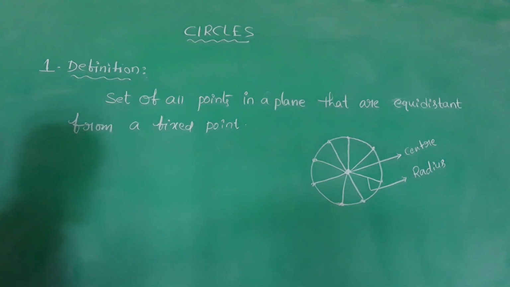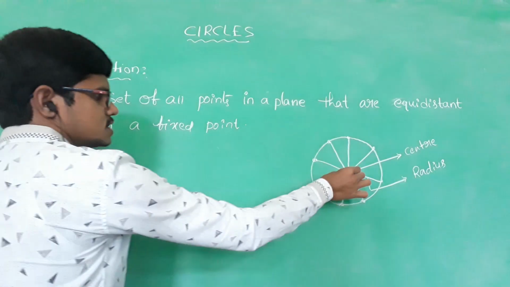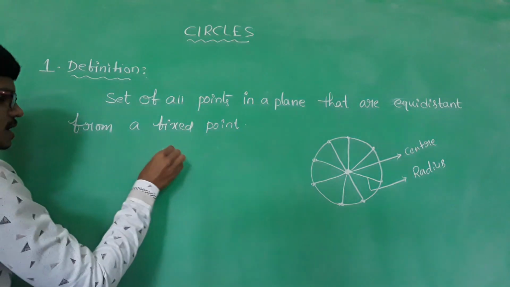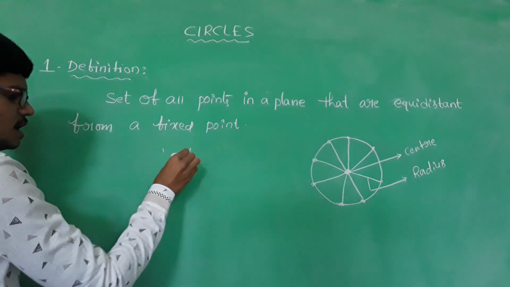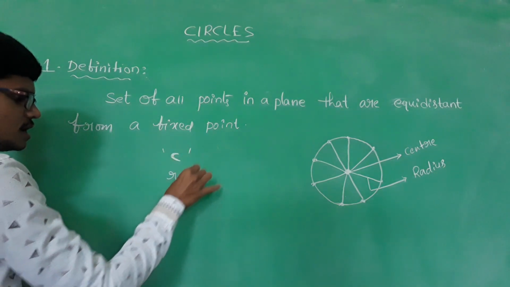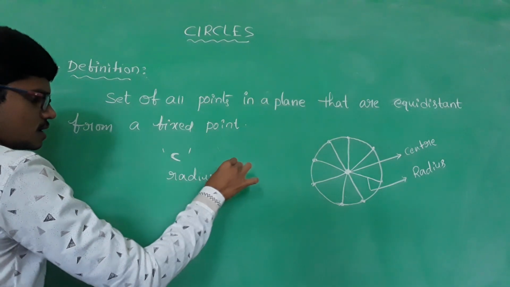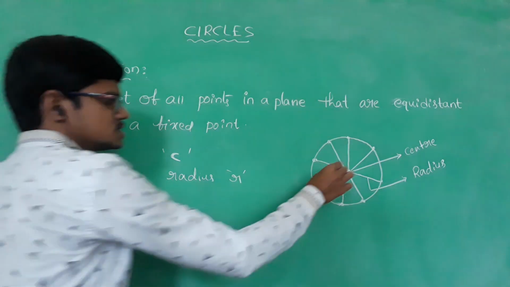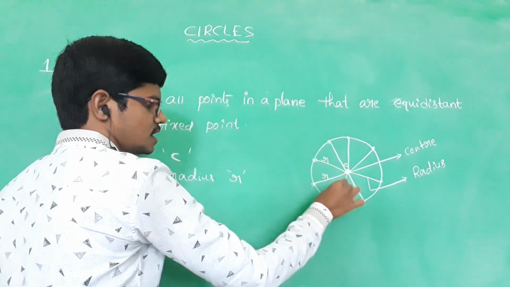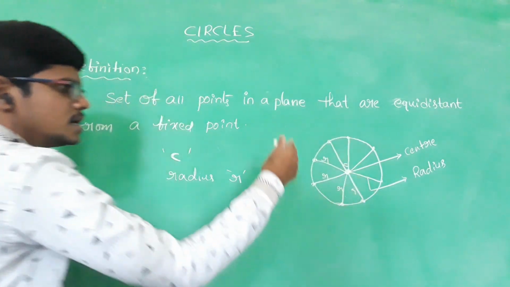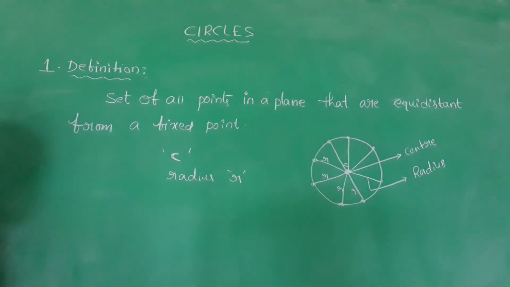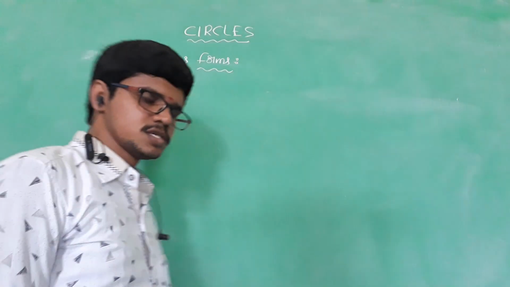Usually, the center of the circle is denoted by capital C, and the radius of the circle is denoted by small r. Okay, this is the center C and these are the radii. We can draw infinitely many such distances from the fixed point. That is the center of the circle.